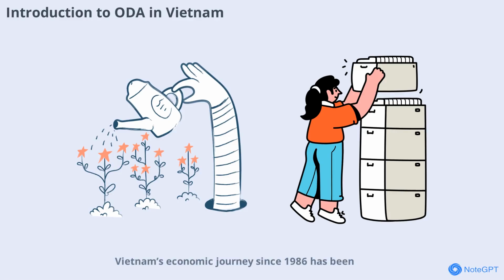Vietnam's economic journey since 1986 has been shaped by various sources of financial support, including Official Development Assistance, or ODA. In this video, we'll explore how both bilateral and multilateral ODA have influenced Vietnam's economic growth over the past 37 years. Using annual secondary data from 1986 to 2022, researchers have analyzed the short-term and long-term impacts of these funds.